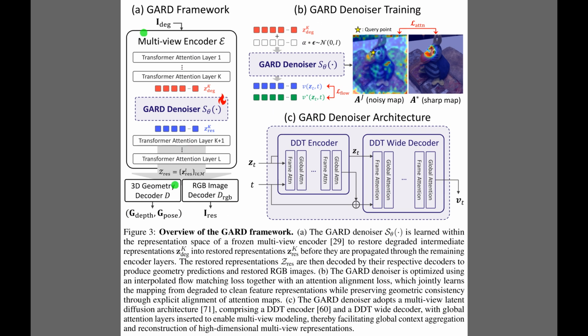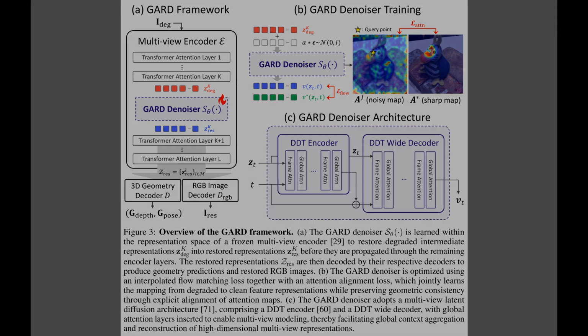Figure 3 illustrates the framework architecture. On the left, panel A shows the denoiser nested inside the multi-view encoder to refine features before decoding. The top right, panel B, highlights the training phase, which uses an interpolated flow matching loss, which is a technique that smoothly guides noisy representations toward clean targets alongside an attention alignment loss. Finally, panel C shows the decoupled diffusion transformer, which uses alternating attention steps to maintain global consistency across all views.